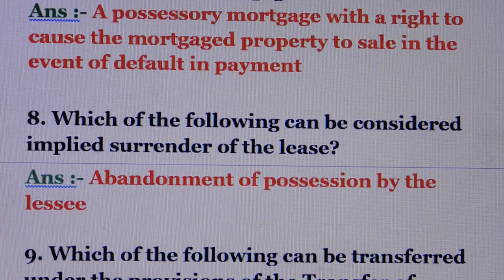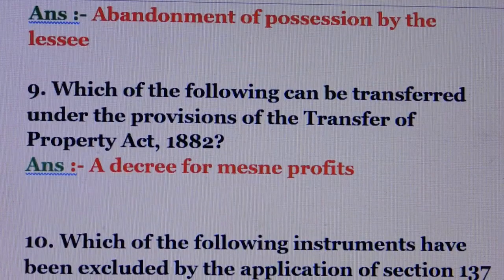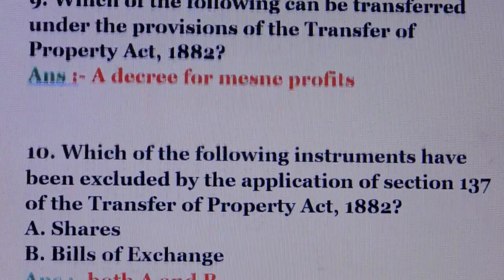Question number 8. Which of the following can be considered implied surrender of the lease? Answer is abandonment of possession by the lessee. Question number 9. Which of the following can be transferred under the provisions of the Transfer of Property Act? Answer is a decree for mesne profits.